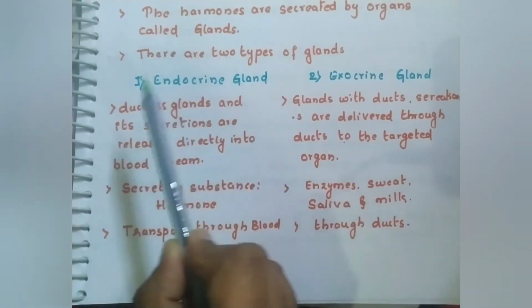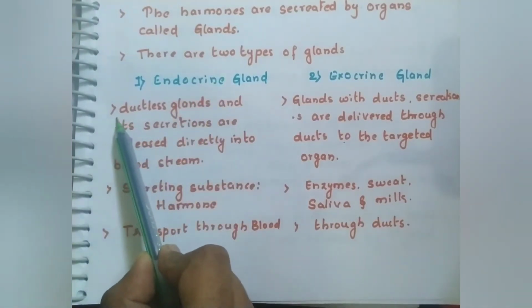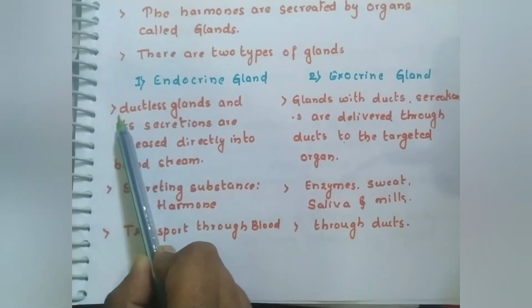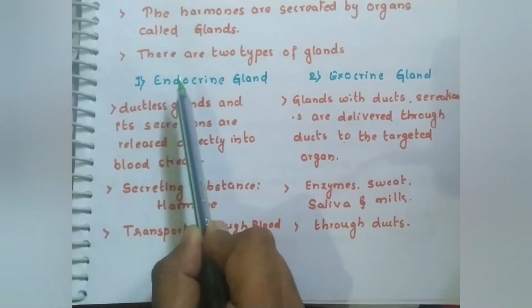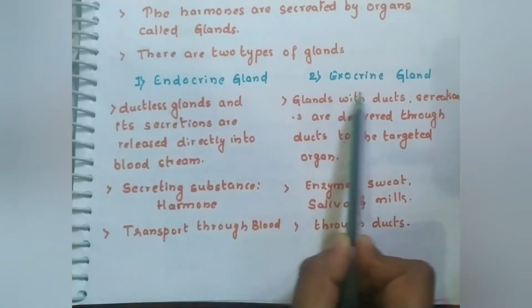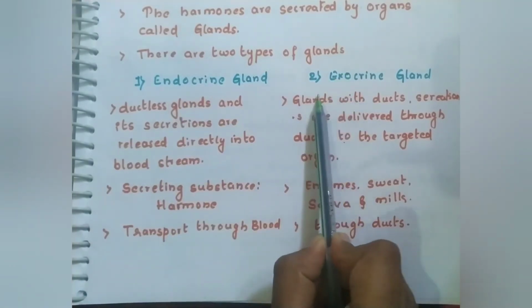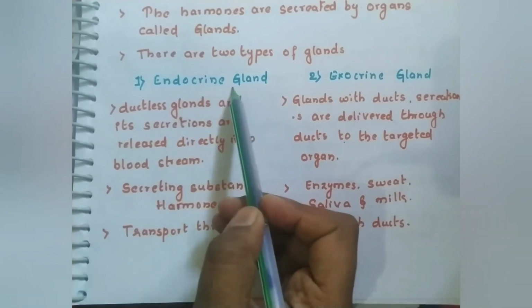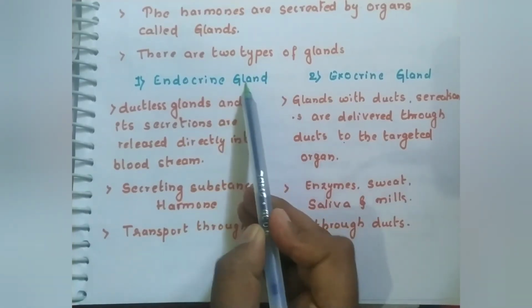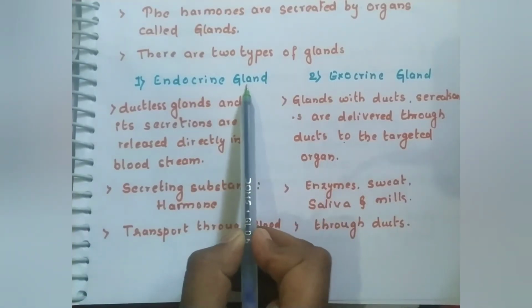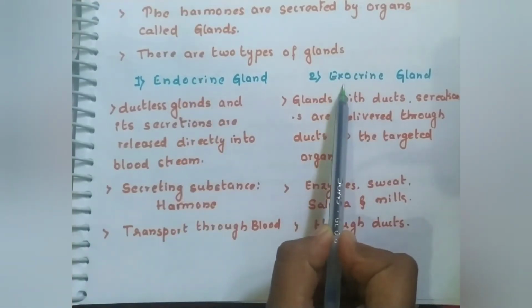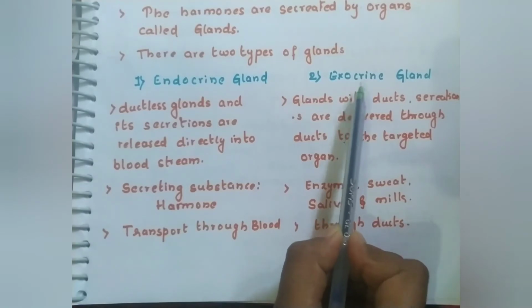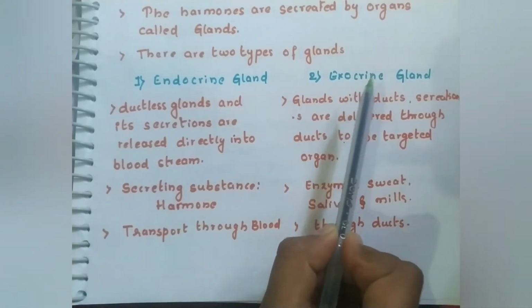Endocrine glands, what are they? They do not have any duct. They do not have any pipe. These endocrine glands are ductless glands. Exocrine glands have ducts to carry what they release. To carry the hormone, endocrine glands do not have any pipe, but exocrine glands do have a pipe to carry what they release.